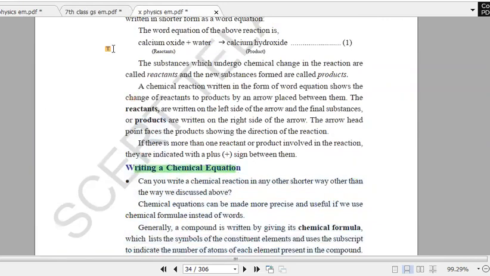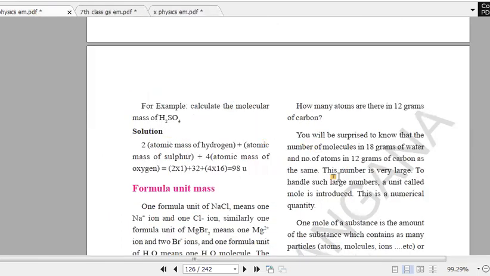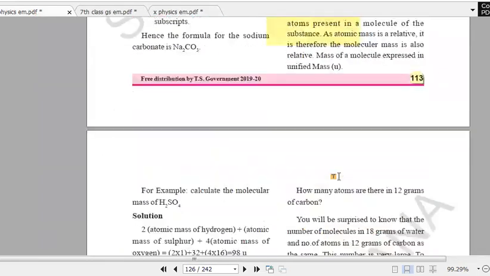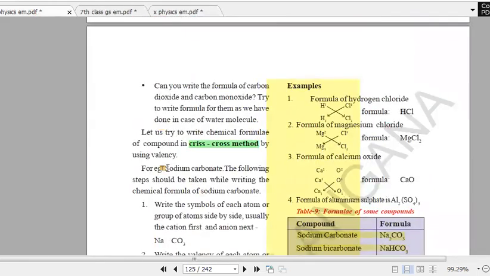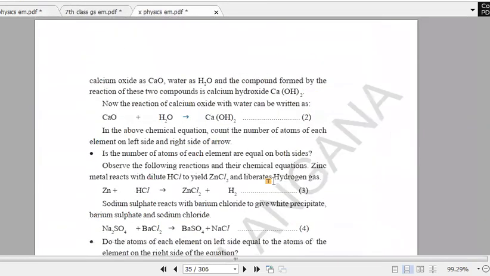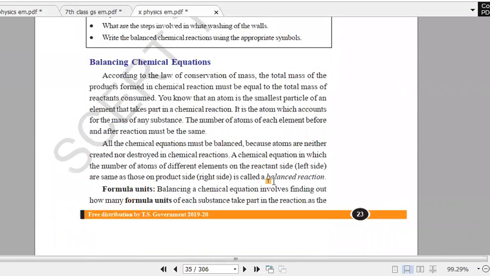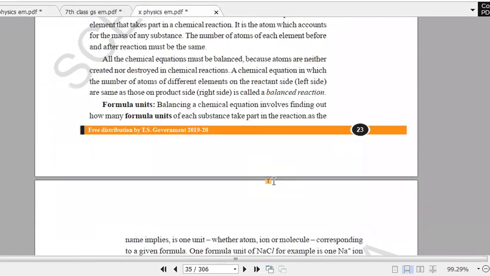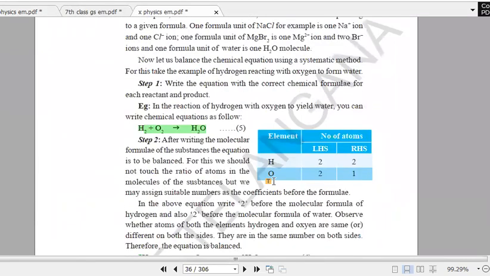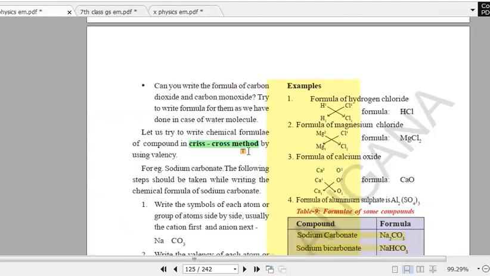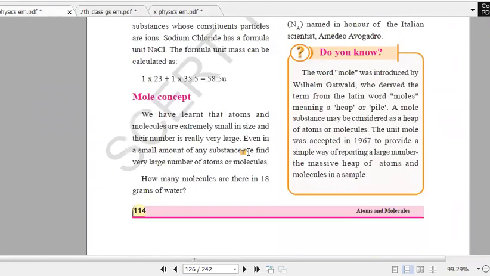If you want to write the chemical equation, we have to take the help of this crisscross method, which you have learned in your 9th class, right? With the help of this crisscross method, we'll find how to write the chemical formulas. Once you know how to write the chemical equation, then we need to balance the chemical equation. So balancing the chemical equation is more important. Okay, and also in the 9th class, you have learned the different types of reactions.